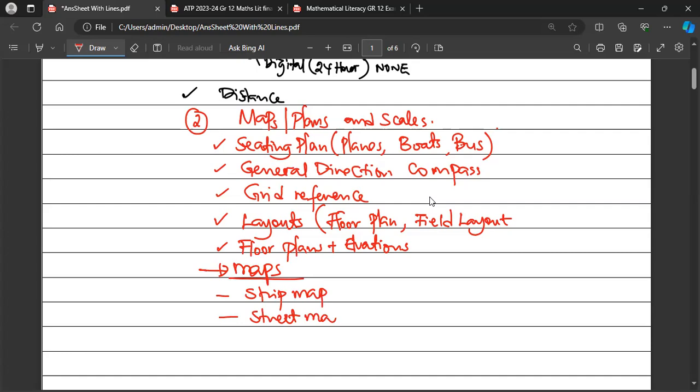Then we have the national and provincial maps. This will be showing the national roads and the provincial roads. National road will be moving from one province to another. That becomes a national road.